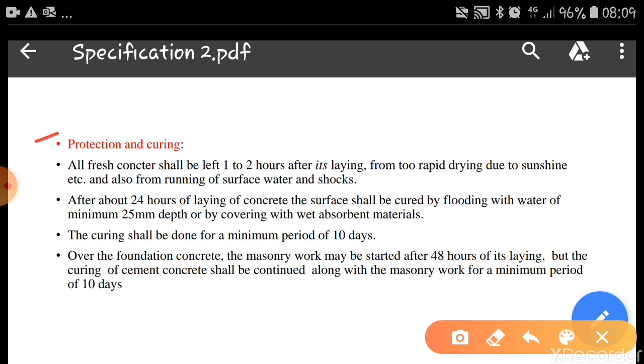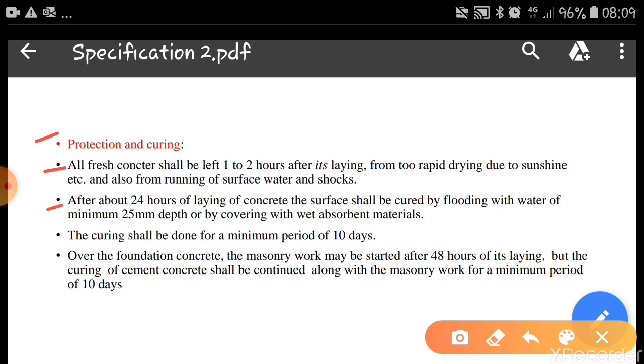Regarding protection and curing, all fresh concrete shall be protected for 1 to 2 hours after its laying from too rapid drying due to sunshine etc., and also from running surface water and shocks. That's why you have to see that if it's too dry, then you have to sprinkle water on the surface of the concrete after 3 or 4 hours, otherwise the concrete will be too dry and will form shrinkage cracks on the top layer of the concrete.